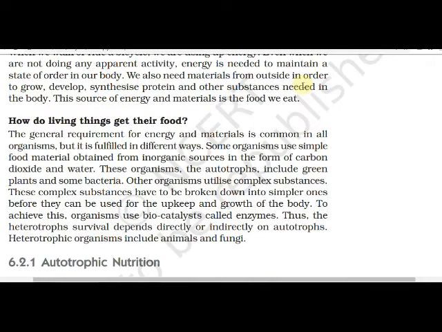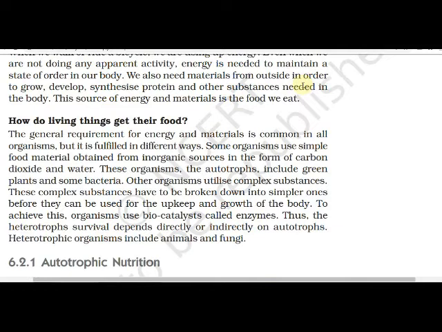Heterotrophic organisms include animals and fungi. Animals are heterotrophic because animals depend on herbs, shrubs, means plants, and also on other animals, because some animals are omnivores. Yes or no? So they depend on herbs and shrubs. Some animals depend on herbs and shrubs; they are known as herbivores.